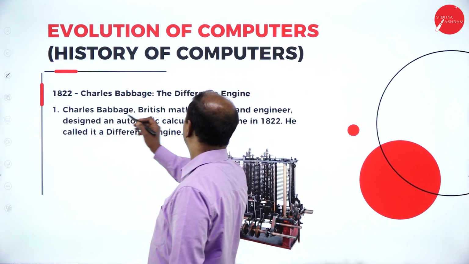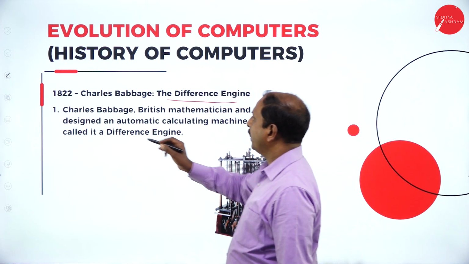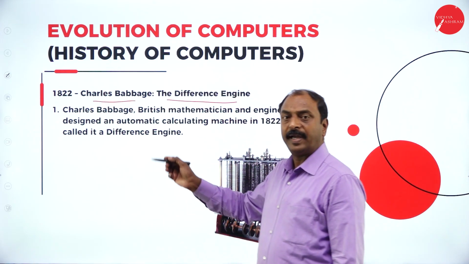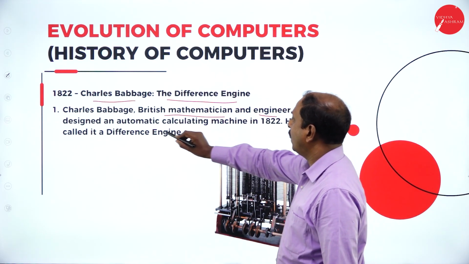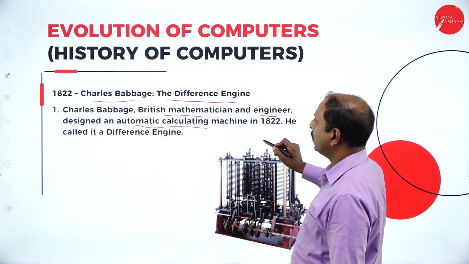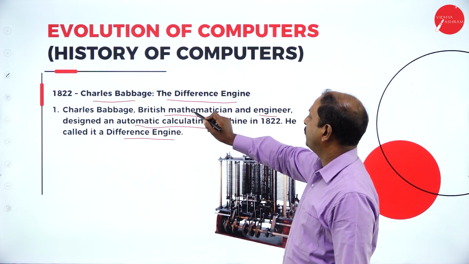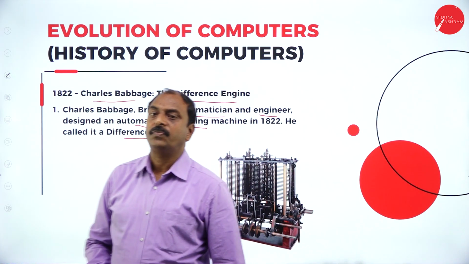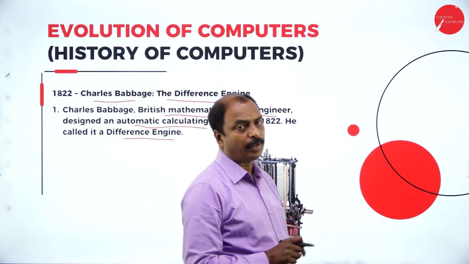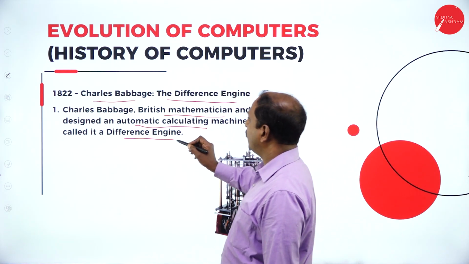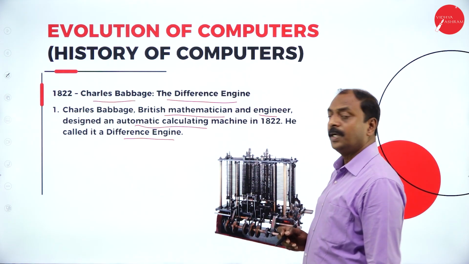So the next one is the difference engine. The difference engine was developed by Charles Babbage, a British mathematician and engineer. He designed an automatic calculating machine called the difference engine. Charles Babbage is a very famous name in the field of computer science, and we call him the father of the modern computer. He was the one to develop this device, the difference engine, an automatic calculating machine.